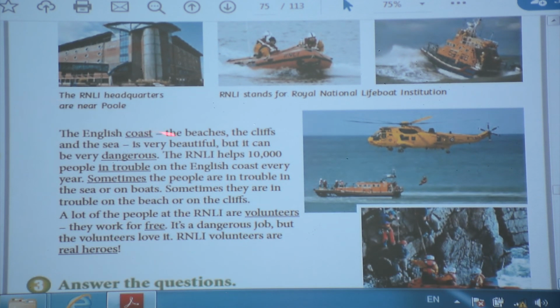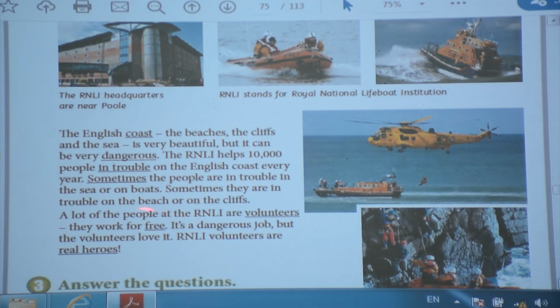The English coast, the beach, the cliffs, and the sea is very beautiful, but it can be very dangerous. The RNLI helps 10,000 people in trouble on the English coast every year. Sometimes the people are in trouble in the sea or on boats. Sometimes they are in trouble on the beach or on the cliffs.